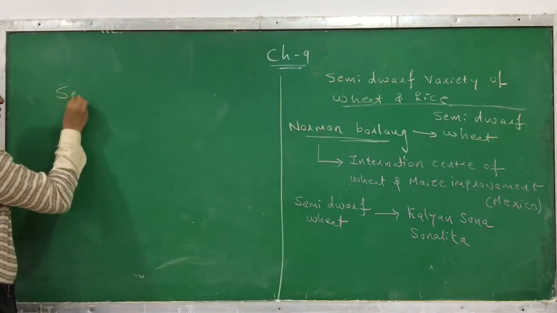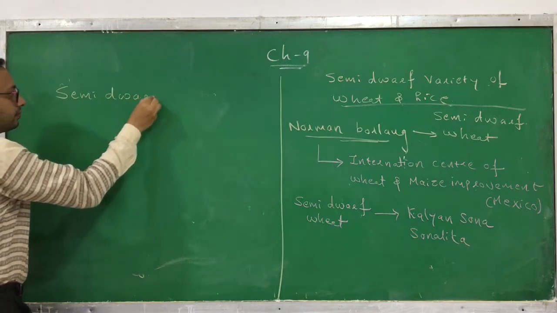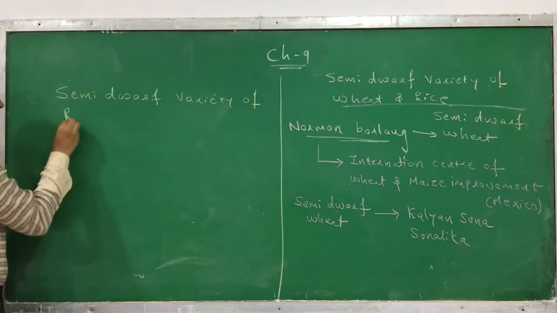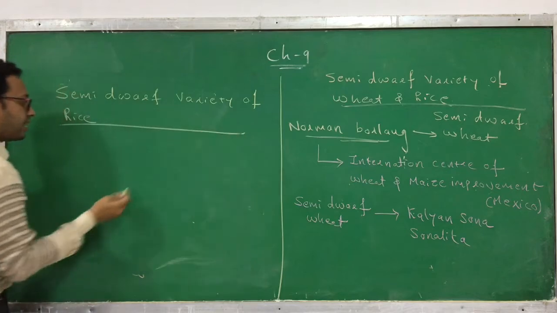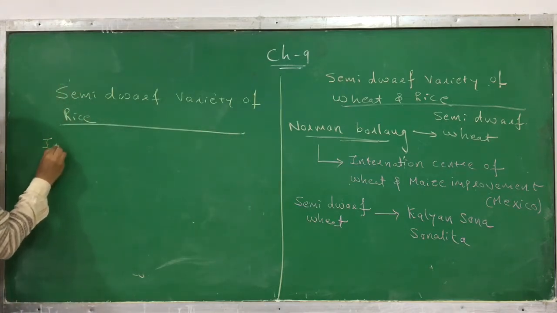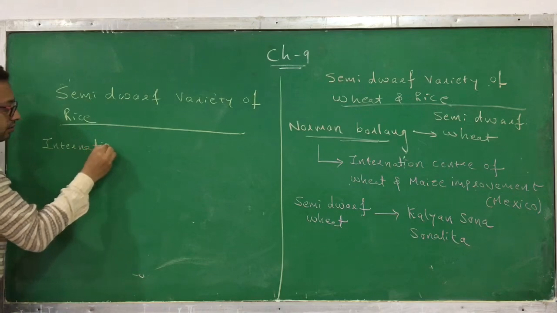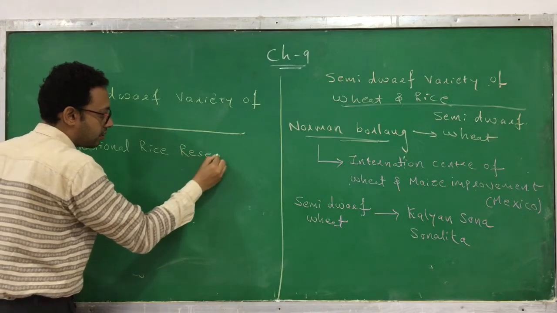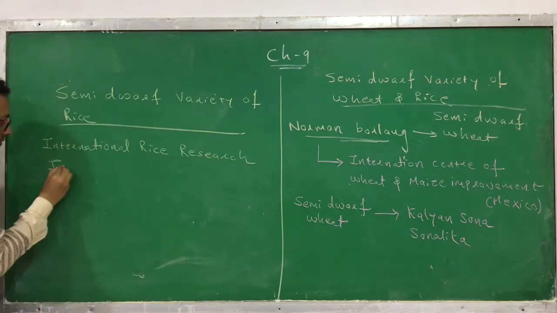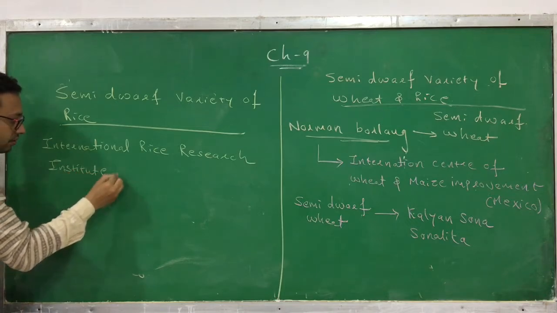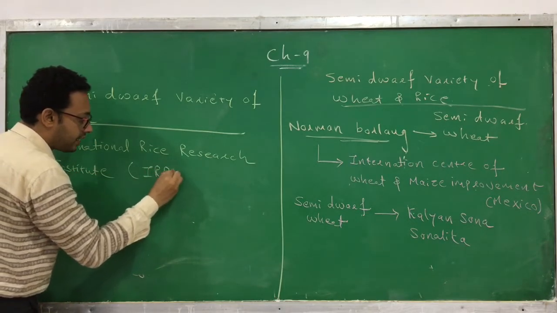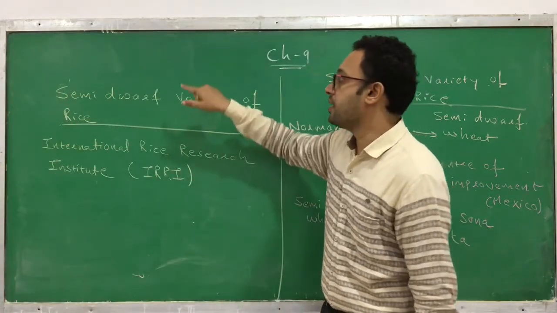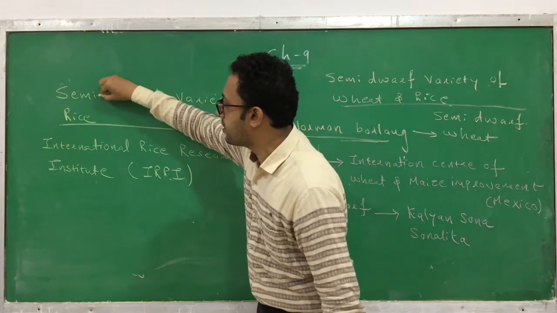This semi-dwarf variety of rice was developed at the International Rice Research Institute, shortly called IRRI, where we were able to develop the semi-dwarf variety of rice.